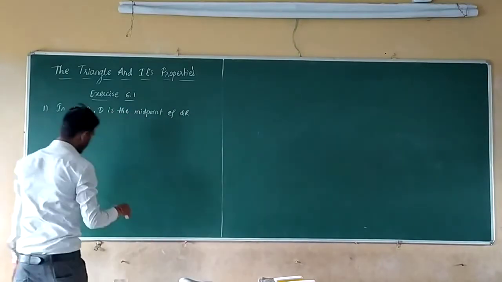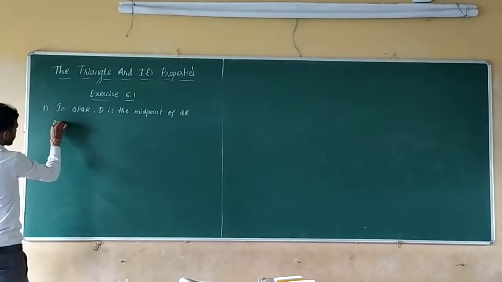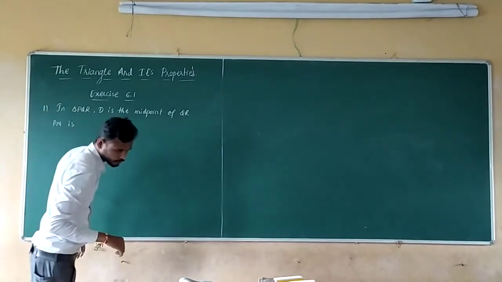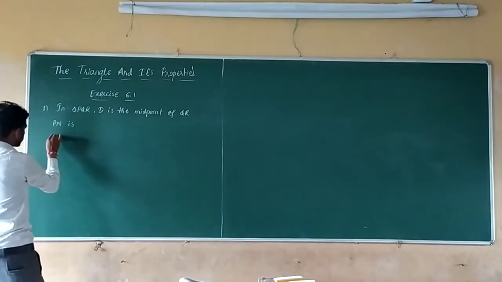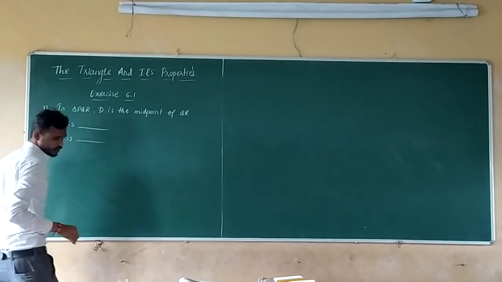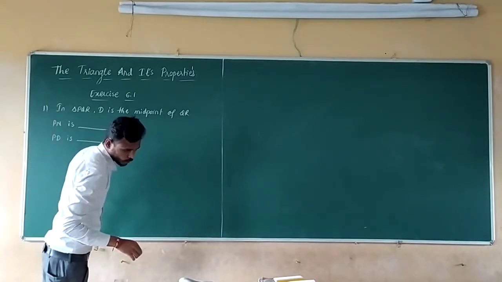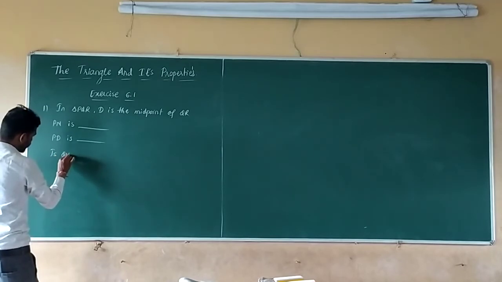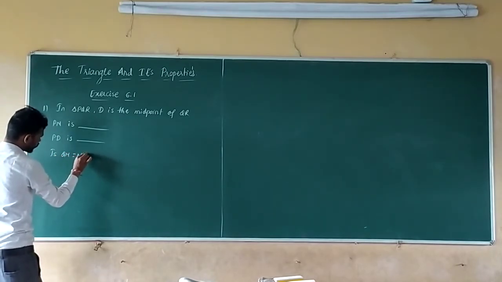So they ask the questions. PM is, next PD is, next is QM equals to MR.